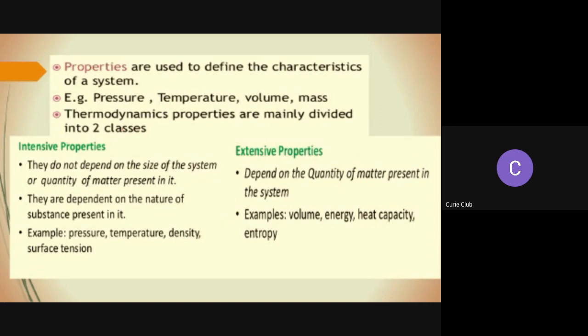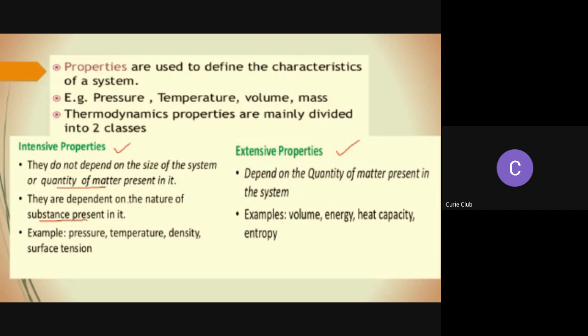One is intensive properties, another is extensive properties. Intensive properties are those which do not depend on the quantity of matter present or on the size of the system. They mainly depend on the nature of the substance present. It is very important to understand the difference between extensive and intensive properties. Some examples of intensive properties are pressure, temperature, density, concentration, refractive index, viscosity, freezing point, and boiling point.